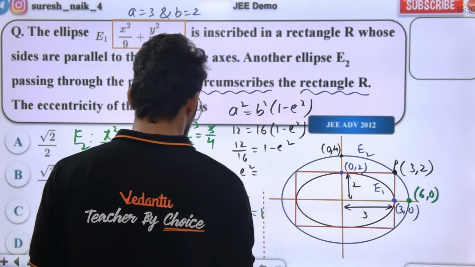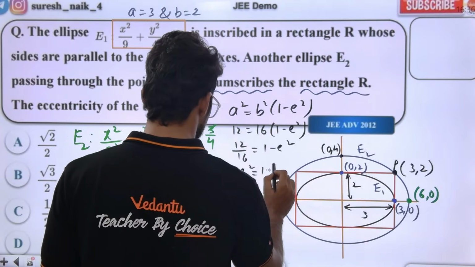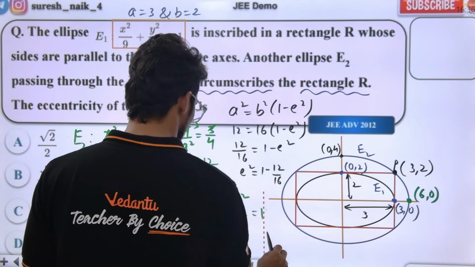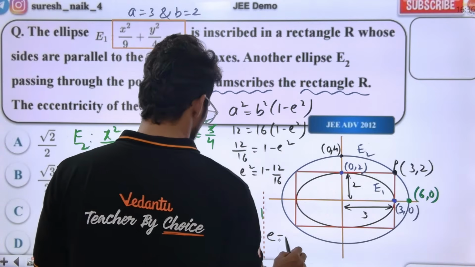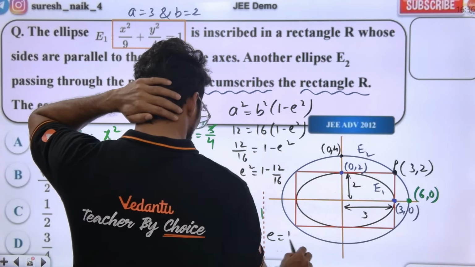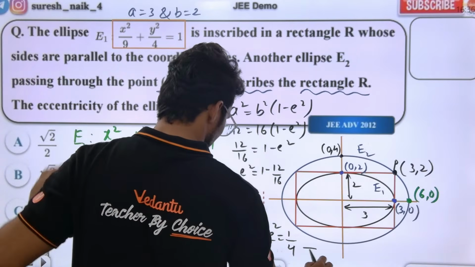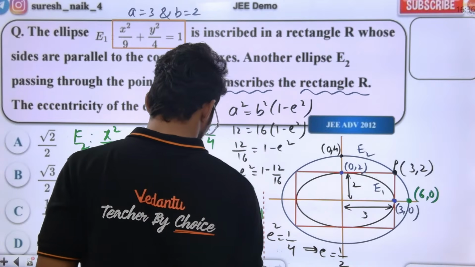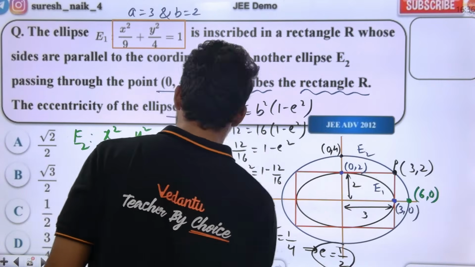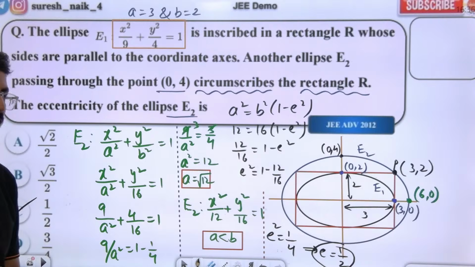Then what will the E square value be? 1 minus 12 by 16. So 4 by 16. 4 by 16 means 1 by 4. Correct only. What we did was right actually. So E value is 1 by 2. E value is 1 by 2. C for ellipse 2 is the right answer. Just do the calculation properly. Yes or no, tell me.